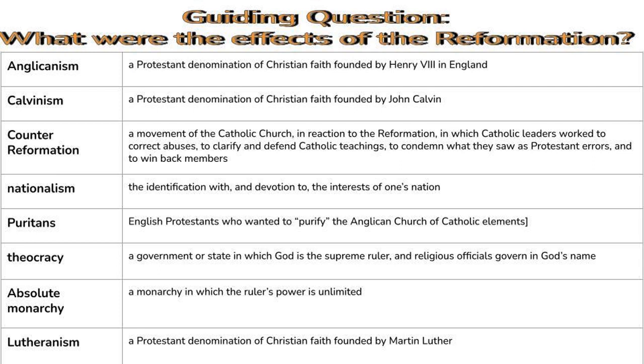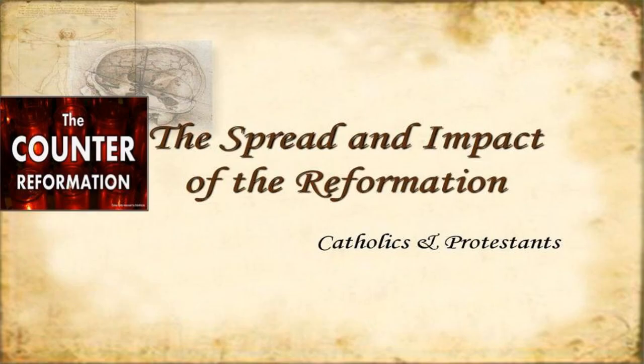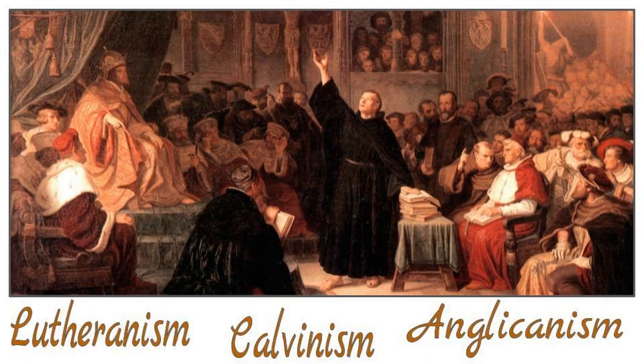All right, in this lesson, you're going to learn more about the movement called the Reformation and the Protestant churches that emerged in the 1500s. The growth of Protestantism also helped to encourage a reform movement within the Catholic Church called the Counter-Reformation. The many divisions among Christians led to a series of wars and persecutions. The Reformation brought much conflict to Europe, but it also created many new forms of the Christian faith. Three new branches of Christianity that developed early in the period were Lutheranism, Calvinism, and Anglicanism.